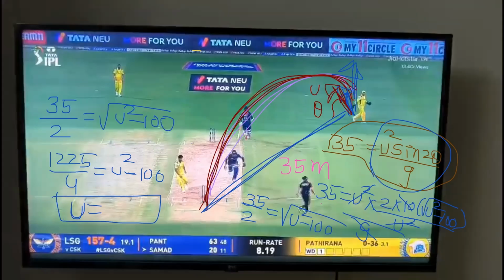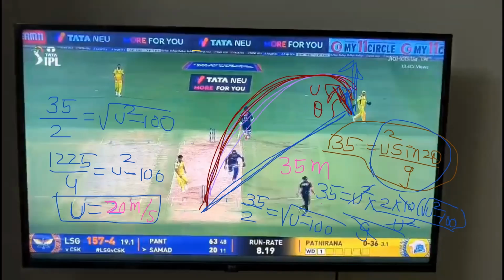Square root, roughly 20.21. Yeah, nearly 20 meters per second is the speed he threw it with. Understood or not? Any doubt? Speed is important. If he had thrown with less speed, it won't come there in 2 seconds. He has thrown with 20 meters per second to reach the opposite side.